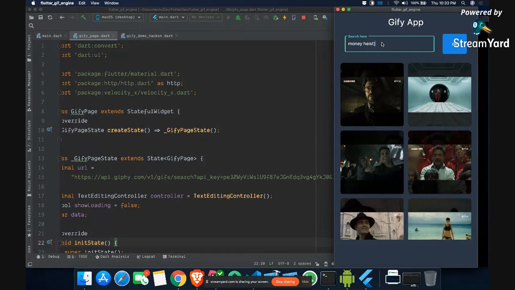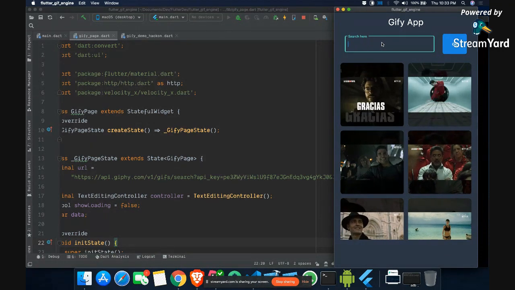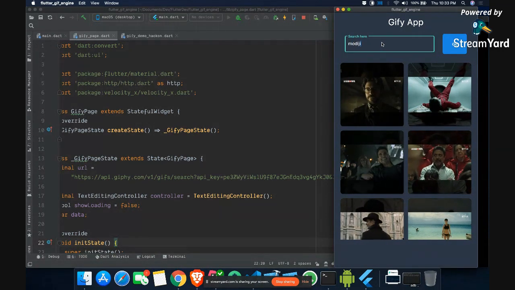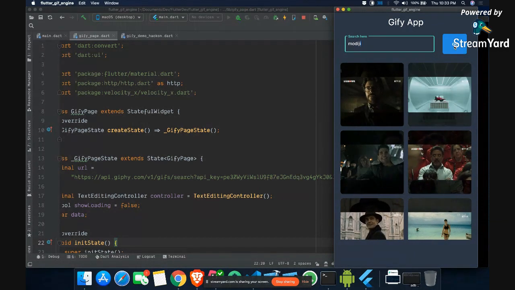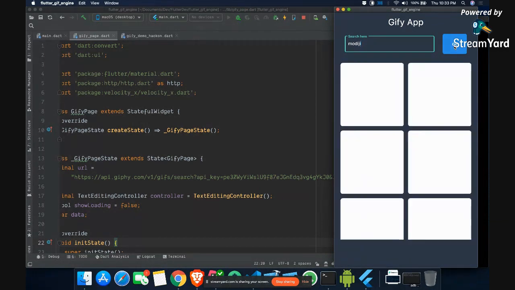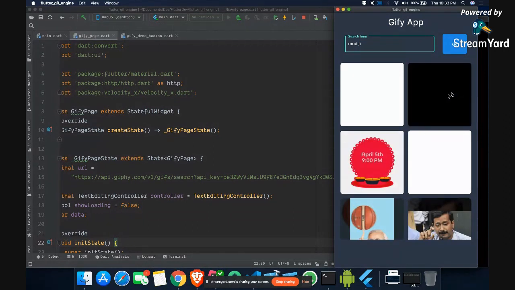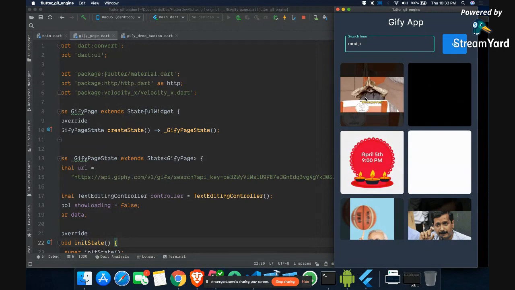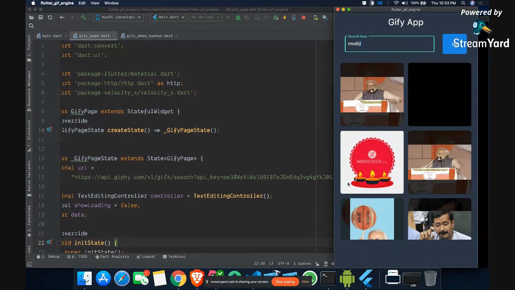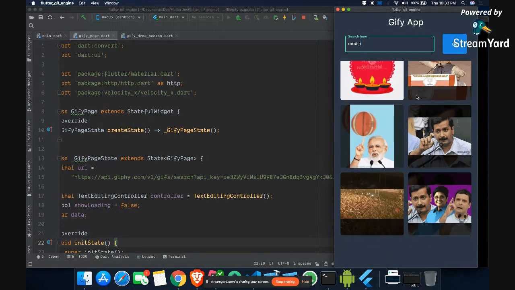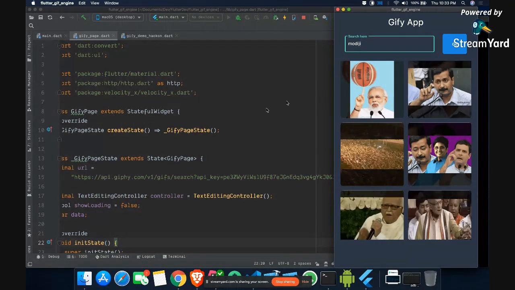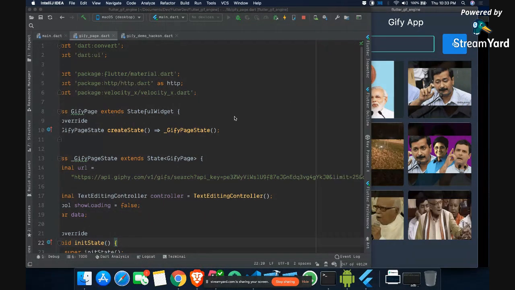So let's try something else. Maybe we can write Modi ji. So if we write Modi ji, we should see the memes of Modi ji, or at least some GIFs. So it shows BJP for sure, yes. And yeah, 9 p.m. April 5th, which again makes sense. No, it makes no sense, but okay, it's fine. And you can see Modi ji here. So yeah, these are the gifs which we are going to build. Okay, so let's now come to the main part.